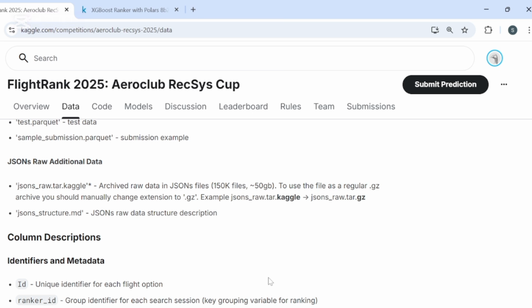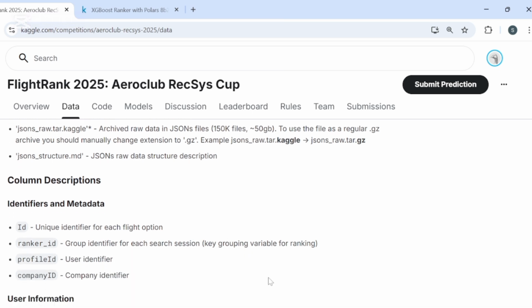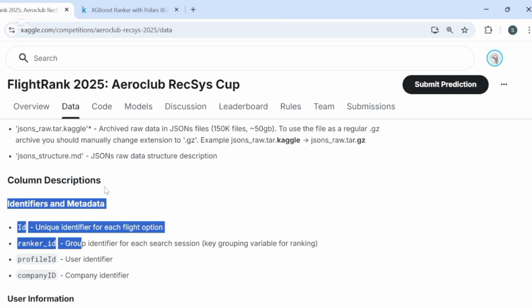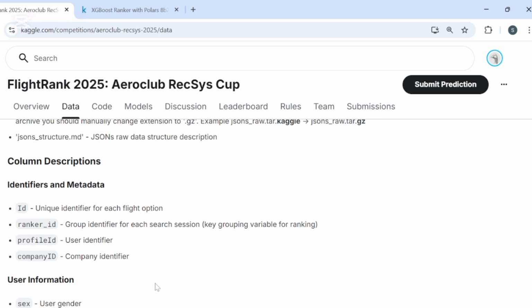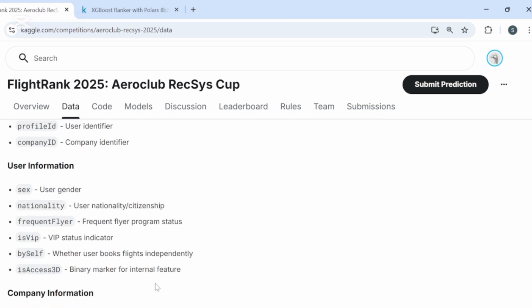Now let's break it down. The main training data contains millions of rows, where each row represents a single flight option from a user search session and it's packed with rich information. We are talking about user details, flight route and timing, pricing, flight metadata, company travel policies, and much more.